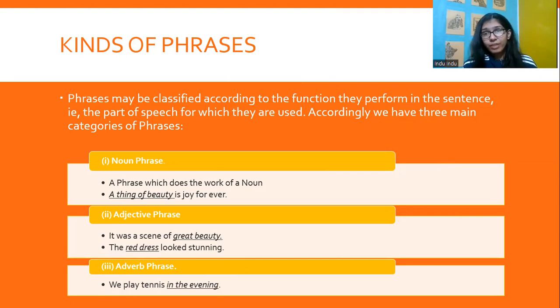Now we have adverb phrases that perform the function of an adverb, that is, they qualify the verb. We play tennis in the evening. So when do we play tennis? We play in the evening. So it qualifies the verb here, adverb phrase, right? It adds to it.